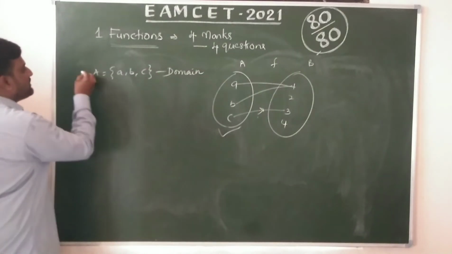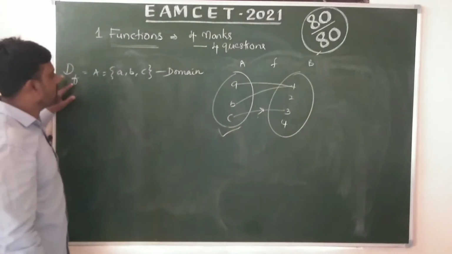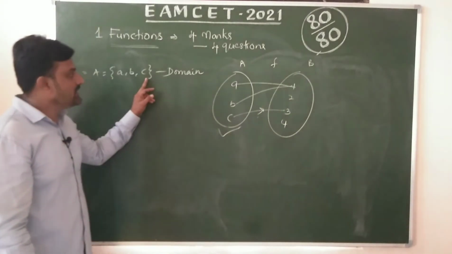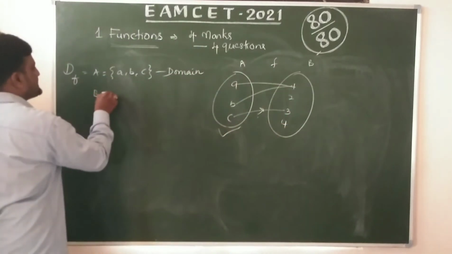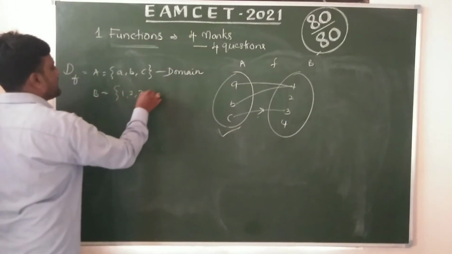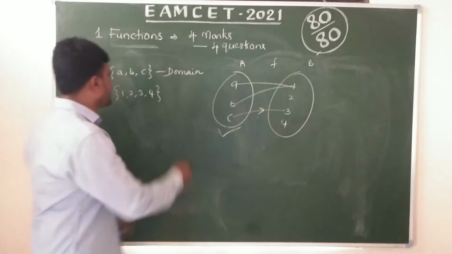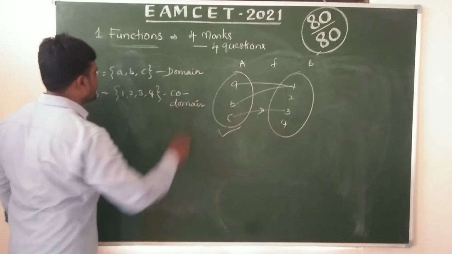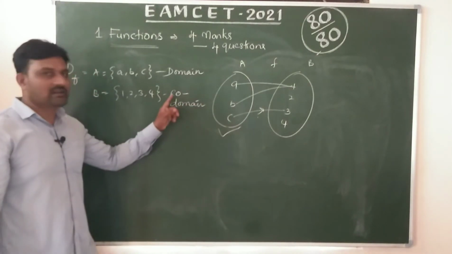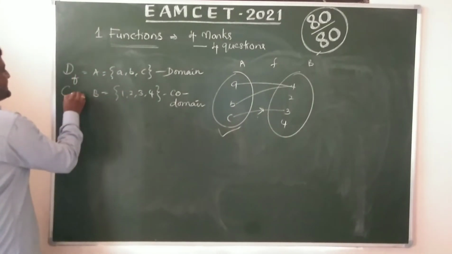It is denoted by domain of function A, B, C. And the second set B, 1, 2, 3, 4, is called the codomain. The set B is called the codomain. It is denoted like this.